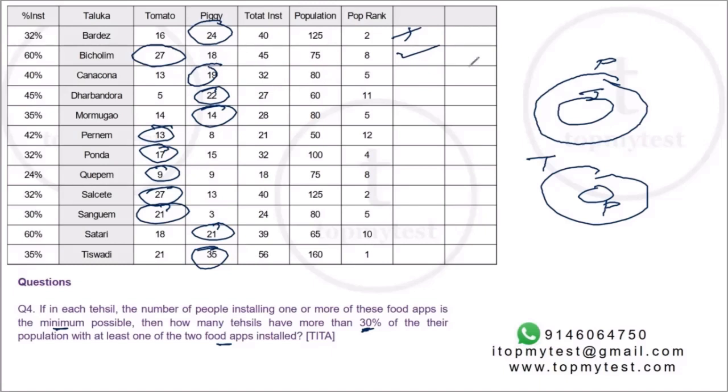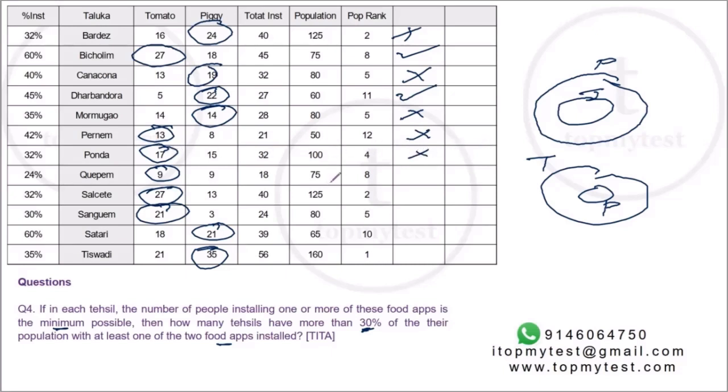Is 19 more than 24? No. 10%, 6, 30%, 18. Is 22 more than 18? Yes. 10%, 8, 30%, 24. Is 14 more than 24? No. 10%, 5, 30%, 15. Is 13 more than 15? No. 10%, 10, 30%, 30. Is 17 more than 30?